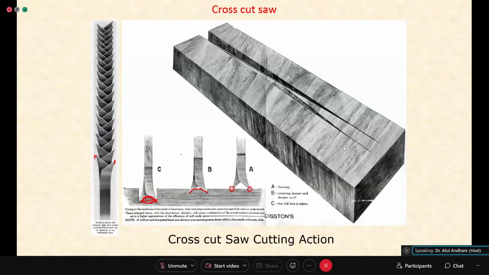The full bite is taken here. The removed material will have a shape like this. That is called a cross cut saw.